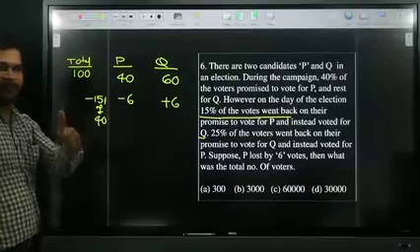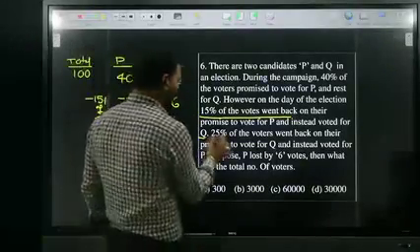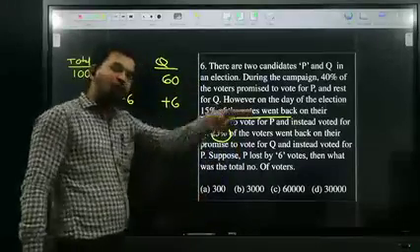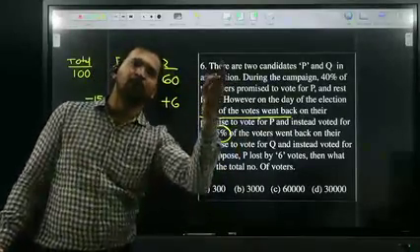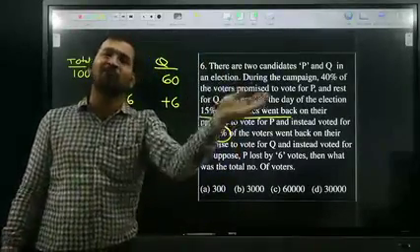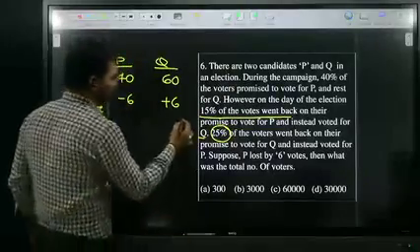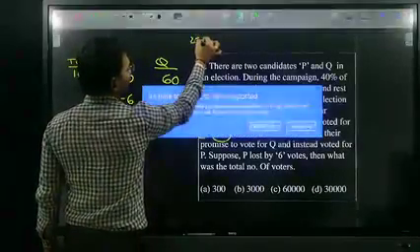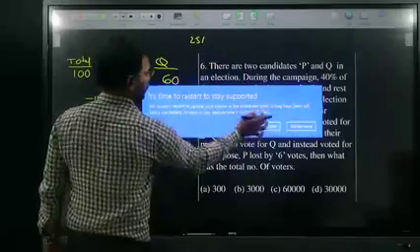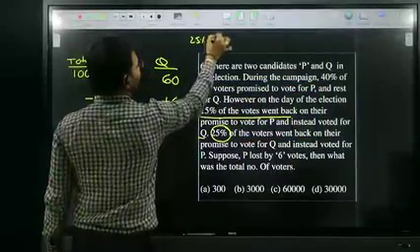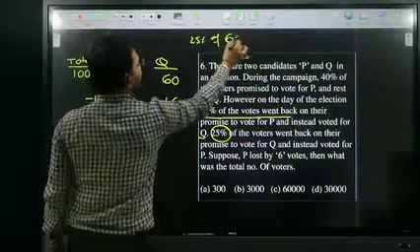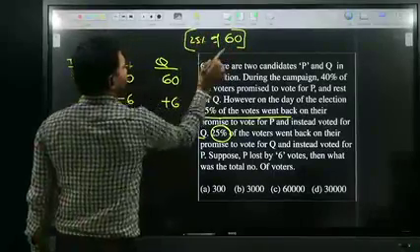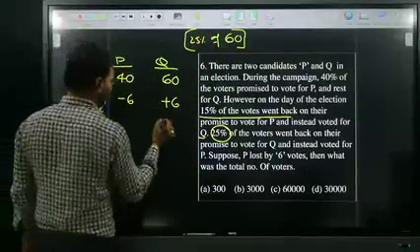All of you okay? At the same time, 25% of the Q voters did not vote for Q. Those 25% of the Q voters voted for P. Therefore, 25% of 60. 25% of 60 is how much? 15.